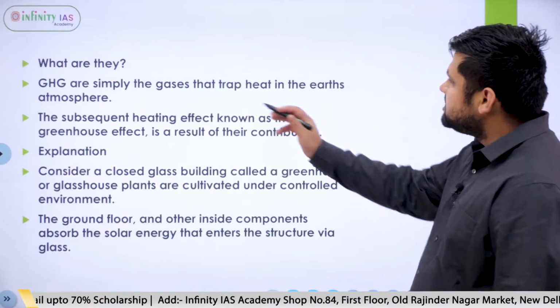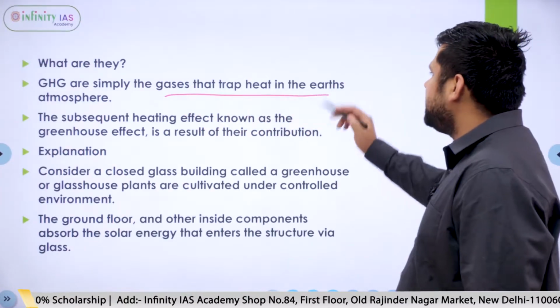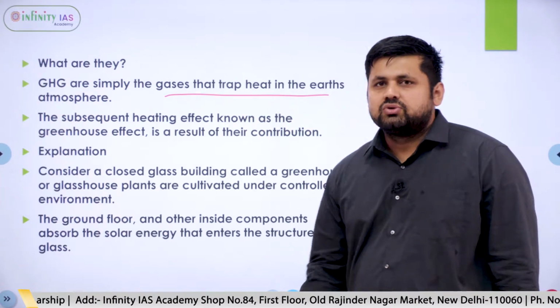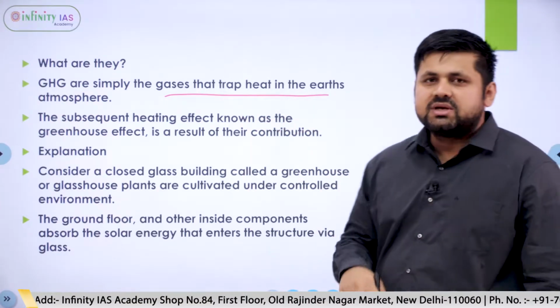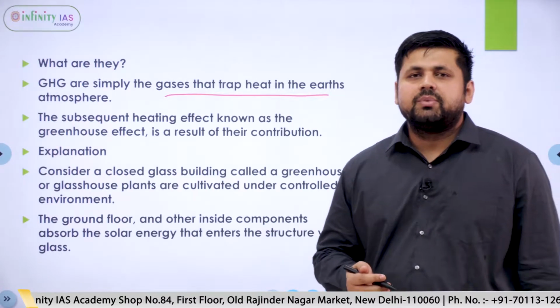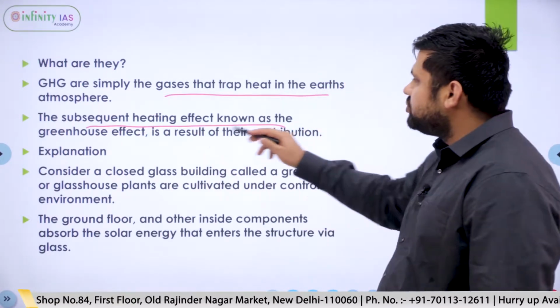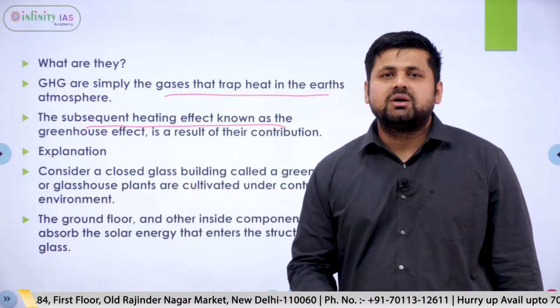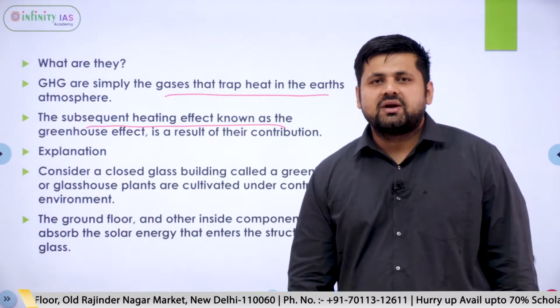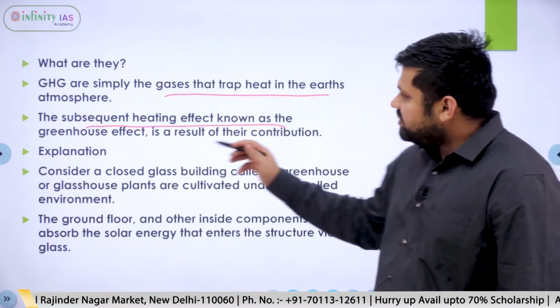Now greenhouse gases are simply the gases that trap heat in the Earth's atmosphere. These gases are already present in the atmosphere, namely water vapor and carbon dioxide, and the subsequent heating effect is known as the greenhouse gas effect. You might have heard about it as it is a famous phenomenon.